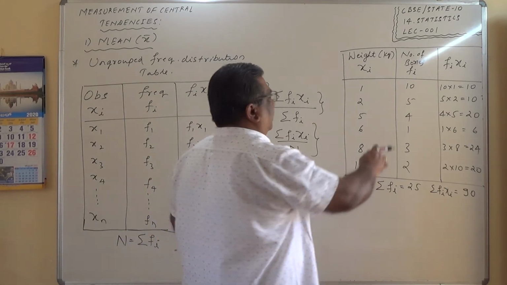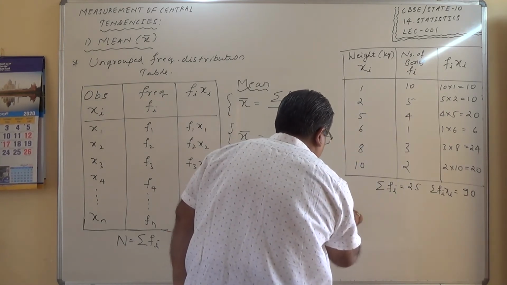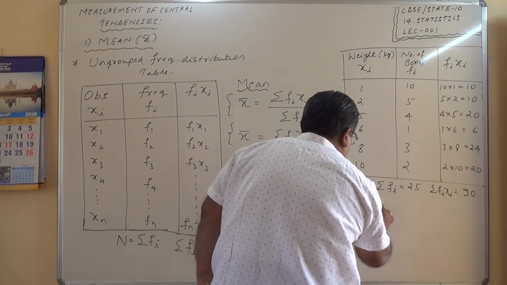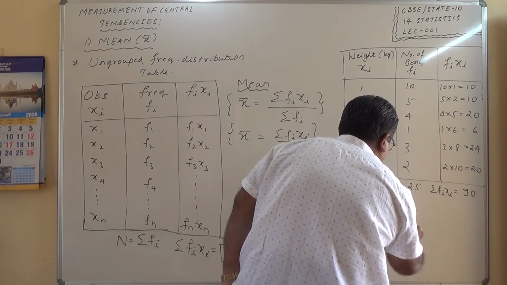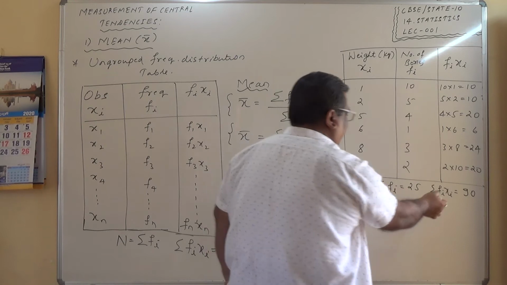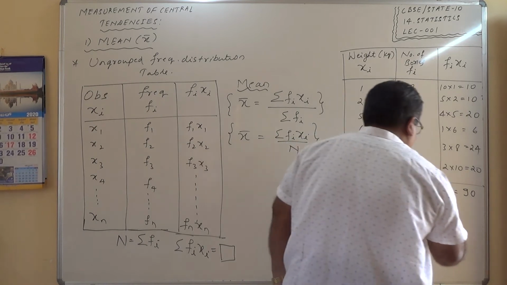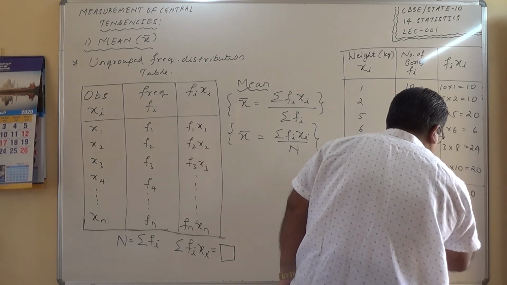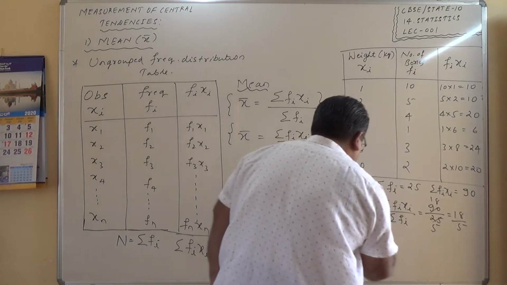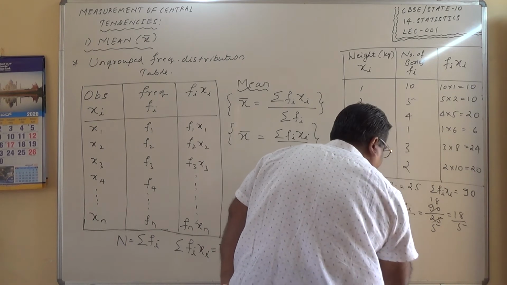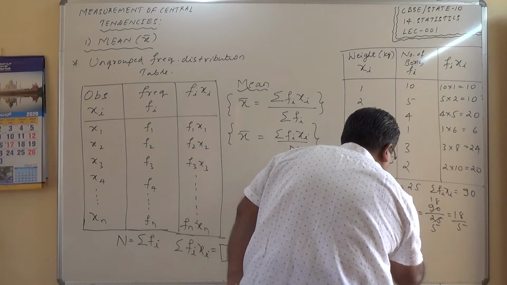So finally the arithmetic mean of these weights, the mean weight x bar, is equal to sigma fi xi divided by sigma fi, which is 90 divided by 25, which is 18 by 5, and therefore x bar equals 3.6.